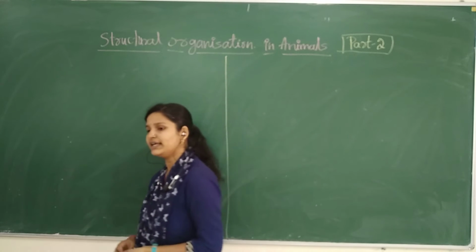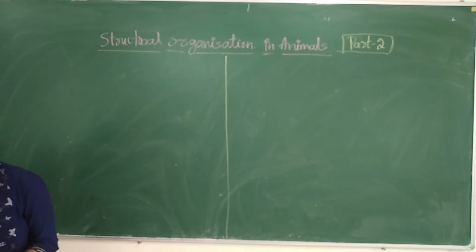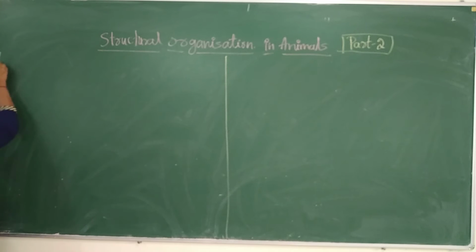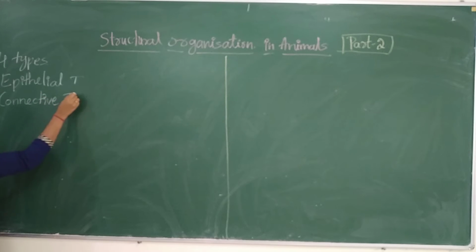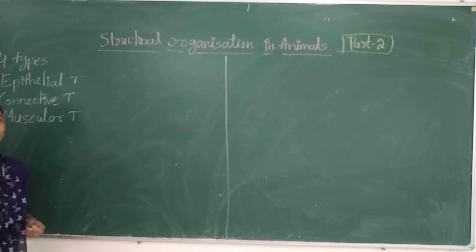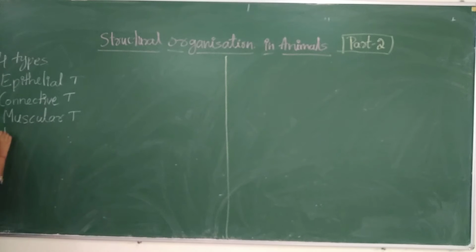So what are the four different types of tissues? Yeah, first one will be epithelial tissue. Second one, very good, second one connective tissue, and third one, yeah, muscular tissue, and fourth one, neural tissue.